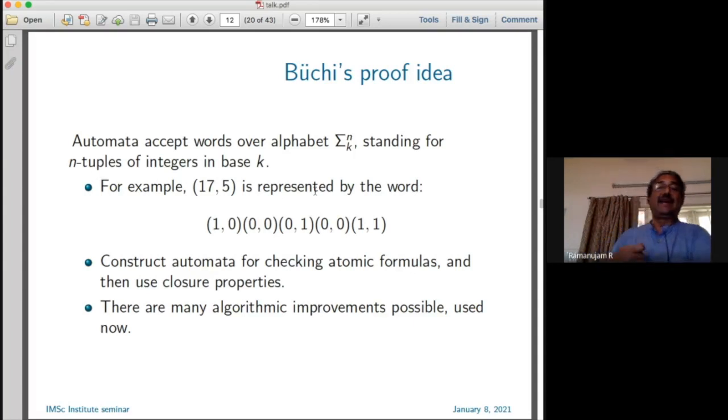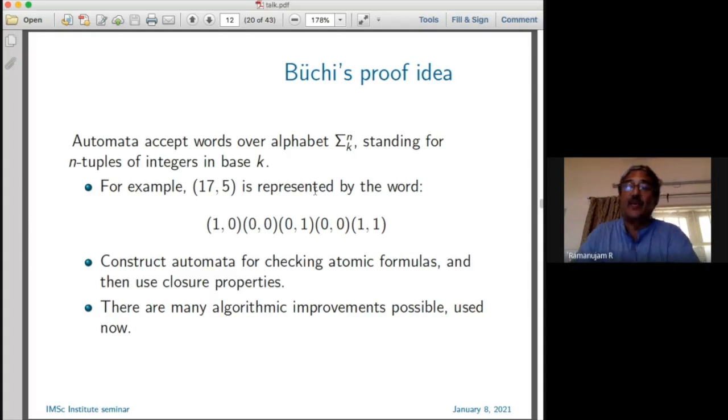And the way it is done, first suppose you have n free variables, you have to find some numbers for them, and those numbers you have to represent somehow. You take an alphabet, where sigma n,k stands for n-tuples of integers in base k. For example, 17 and 5 in binary, I would represent by a word.